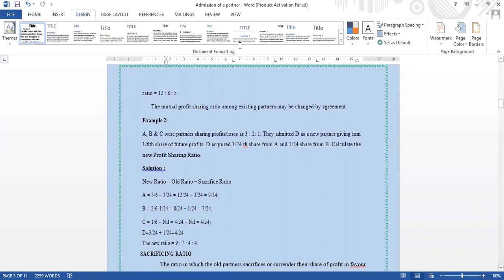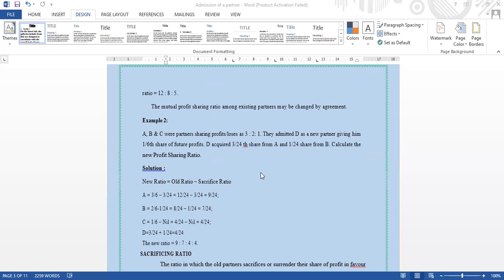Okay. So here one more example I have given. I just wanted to read the question. A, B and C, 3 partners are there in the one company. A, B and C were partners. They are sharing their profit and losses as 3 is to 2 is to 1. They admitted D as a new partner, giving him 1/6 share of future profits. D acquired 3/24 share from A and 1/24 share from B. Calculate the new profit sharing ratio.